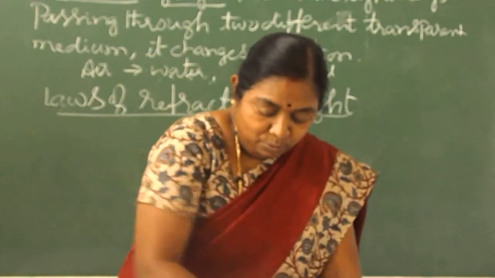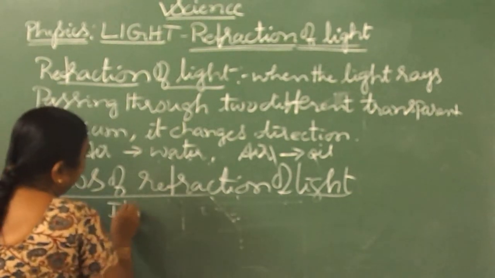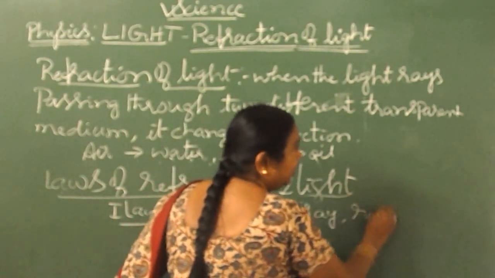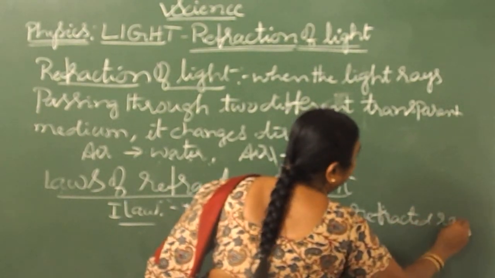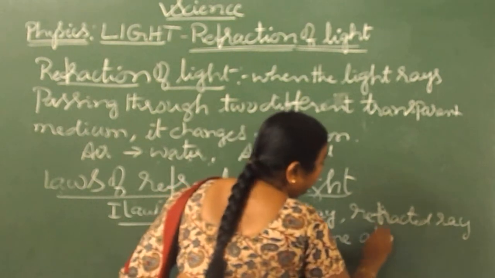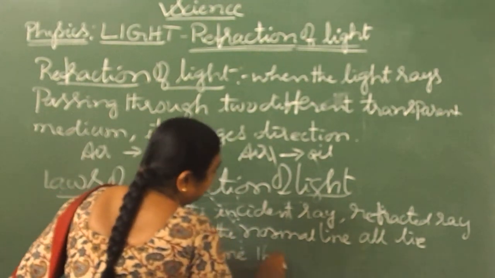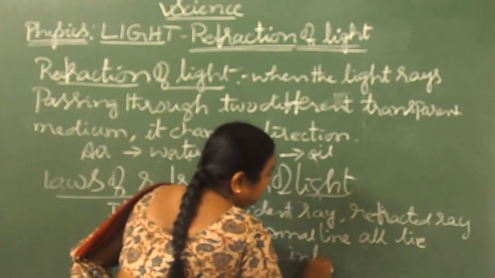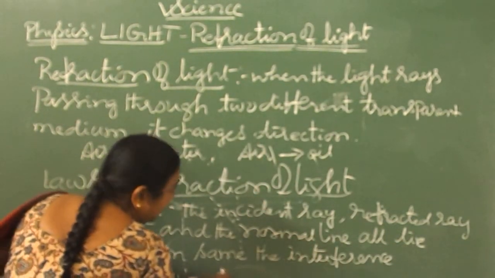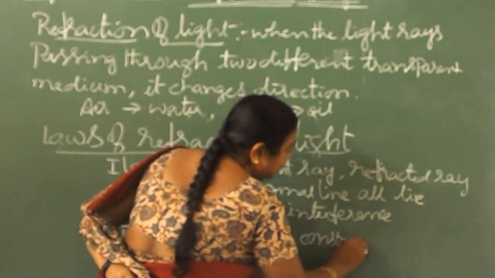Then by knowing this, what laws can be framed? In the laws, you can frame that the first law indicates the incident ray, refracted ray and the normal lie in the same plane. Whereas the second law indicates the ratio between sin i and sin r is constant. So what does it indicate?